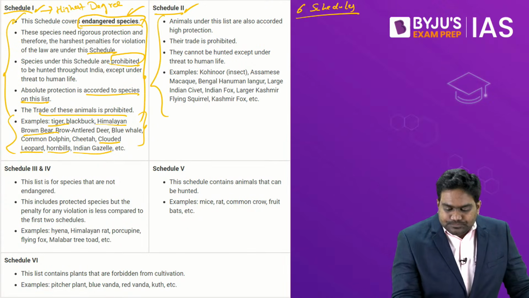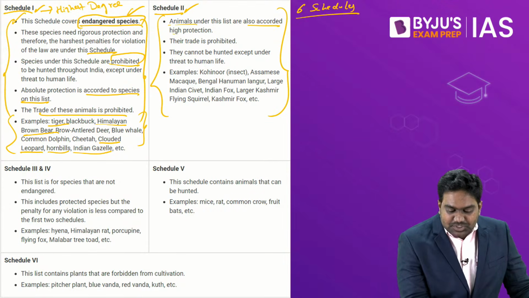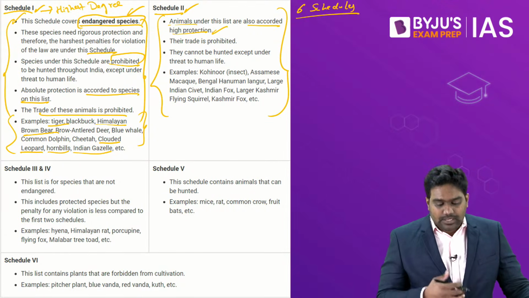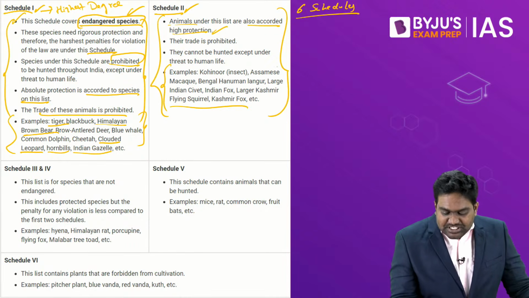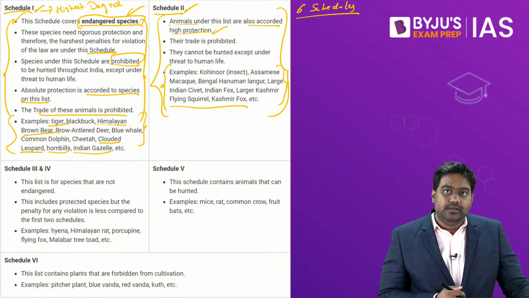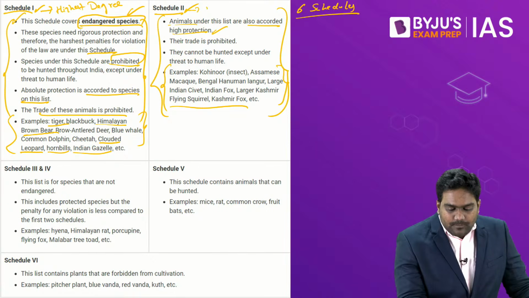Even Schedule 2 has a list of animals which are accorded a high degree of protection, but these are the species which face a slightly lower degree of threat. Under Schedule 2, there is Part 2.